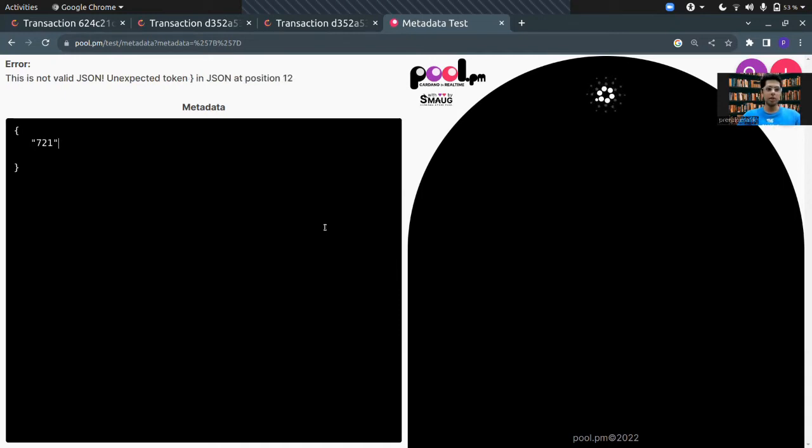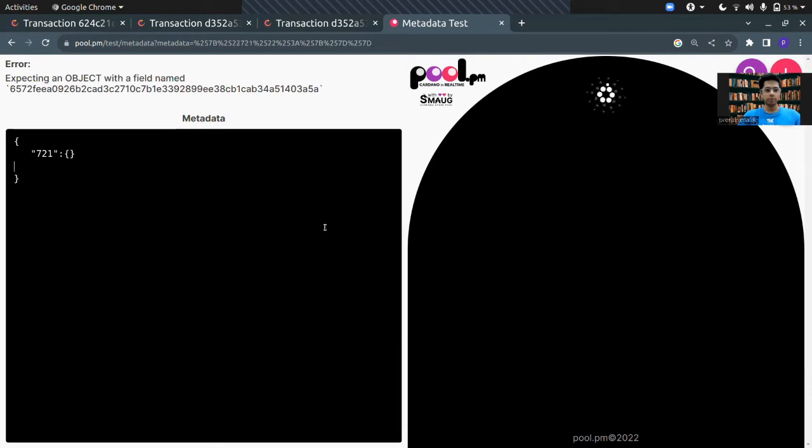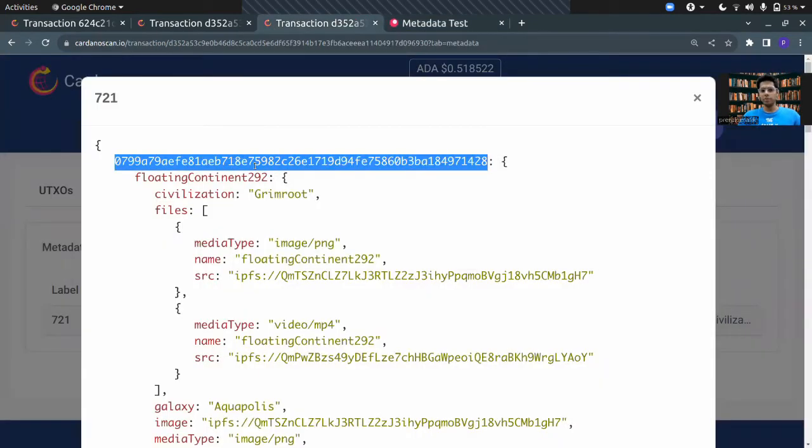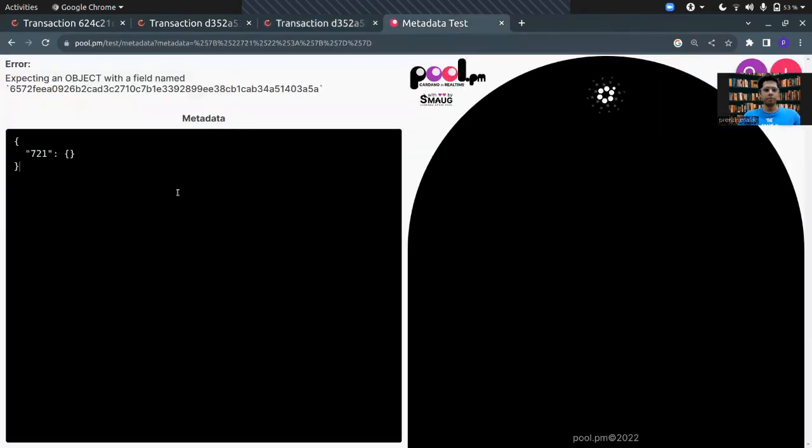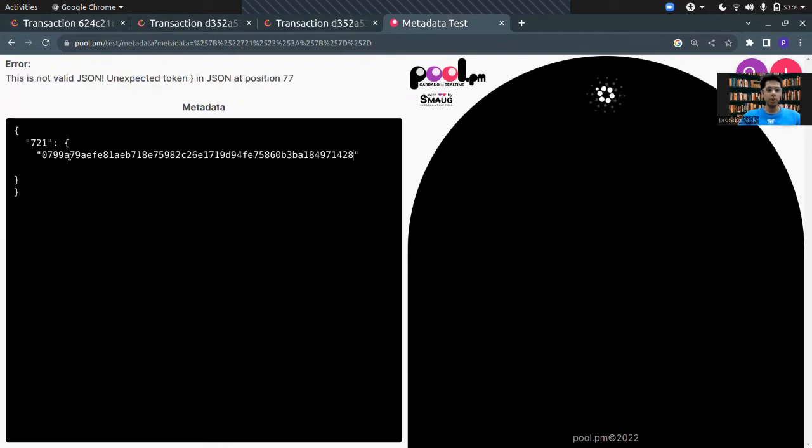Firstly, we need to have a key value of 721. After that, you need to have a valid policy ID. For that, I'm going to pick up the policy ID of this project. This is a valid policy ID. When you test your own metadata, you should put in the policy ID of your project. After that, you should type in the name of this particular NFT. I'm going to go with my NFT.